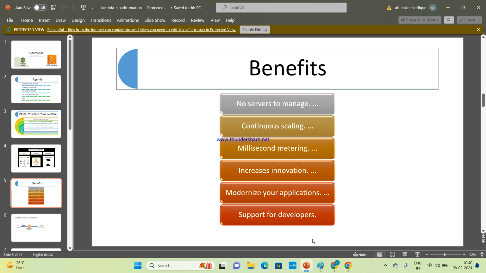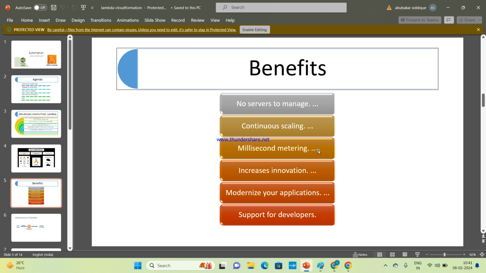So the benefits: continuous scaling, millisecond metering, it increases innovation, modernizes your applications, and supports developers. This Lambda helps to create small applications. It monitors milliseconds. Like if our code runs for 3 seconds, then it will charge for 3 seconds, right? So it's millisecond metering.